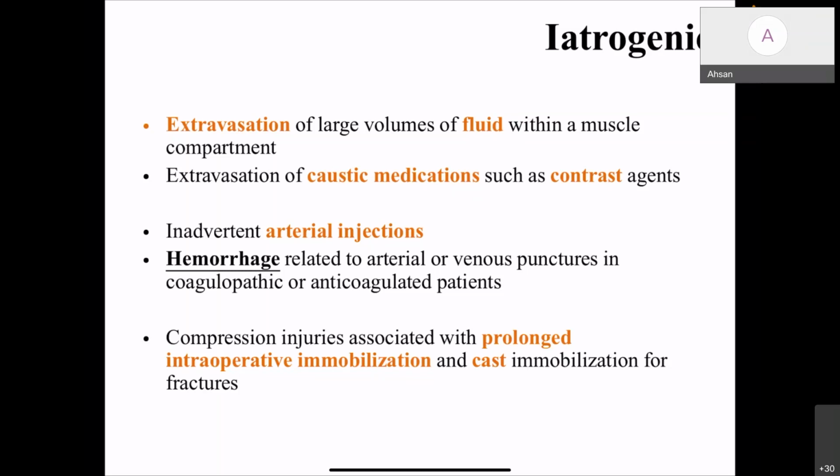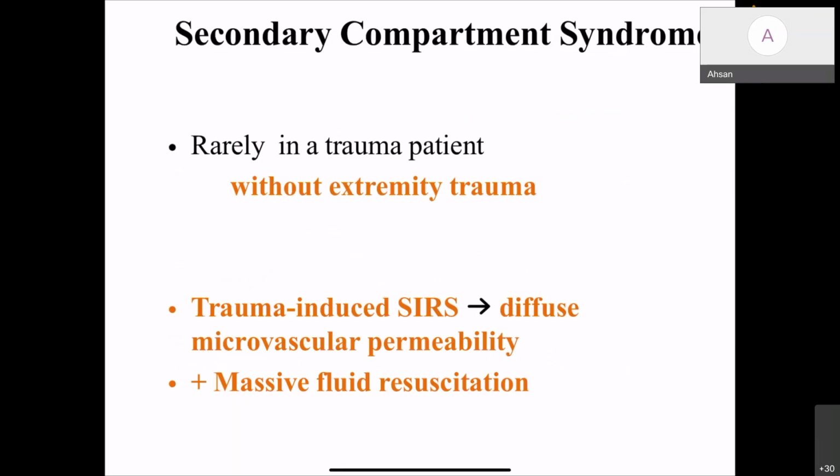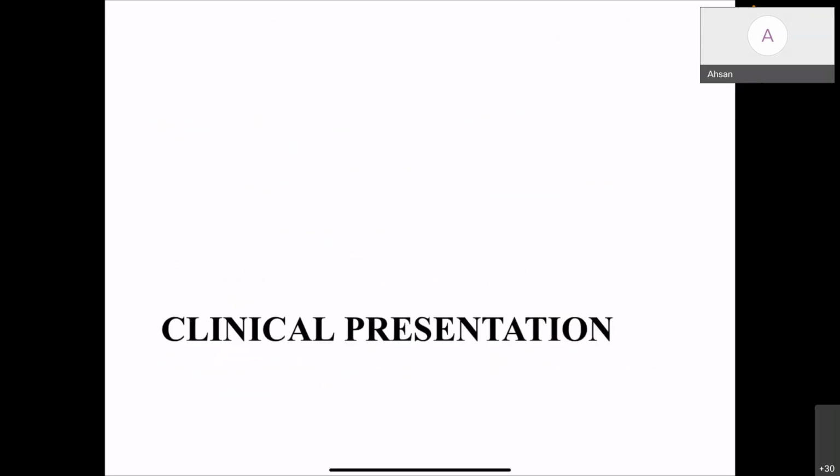Secondary compartment syndrome is an entity seen in patients with trauma but no direct extremity trauma. The proposed reason is trauma-induced systemic inflammatory response syndrome, which leads to diffuse microvascular permeability. Along with massive fluid resuscitation, this leads to intracompartmental edema and compartment syndrome.